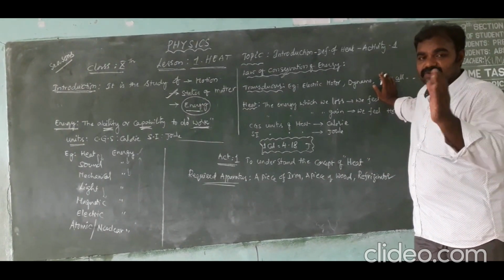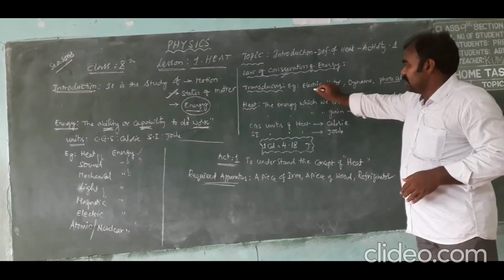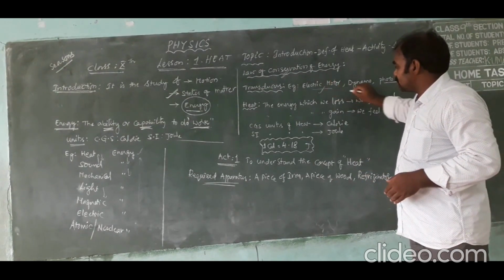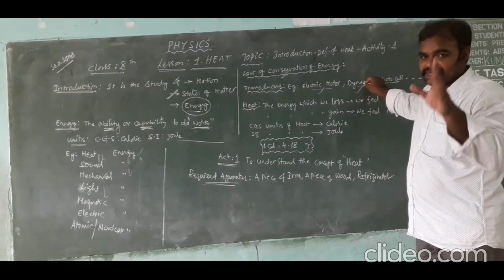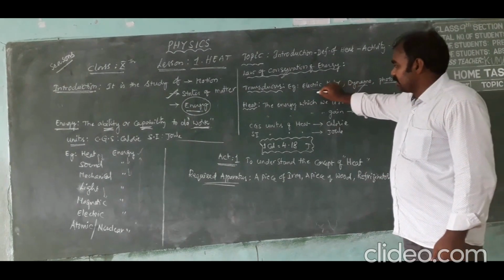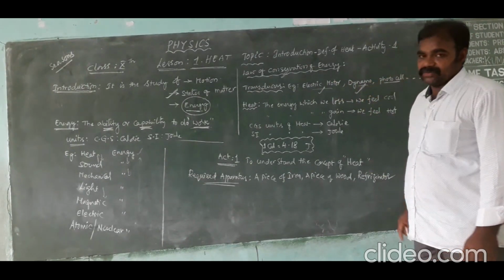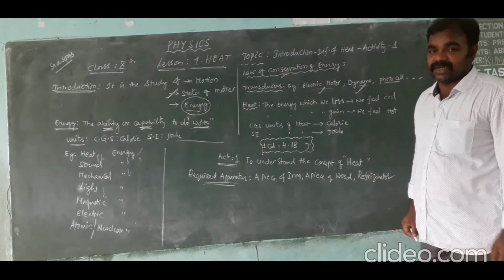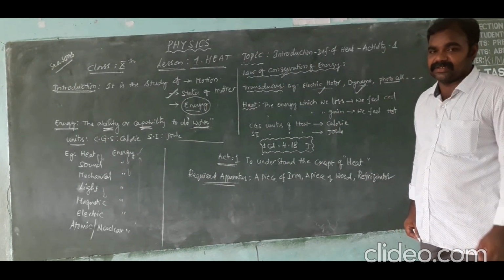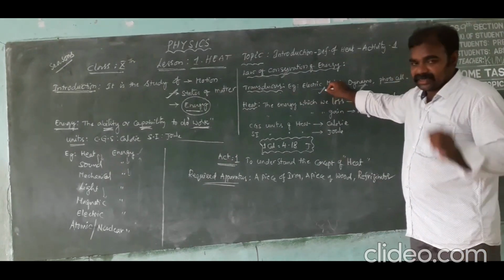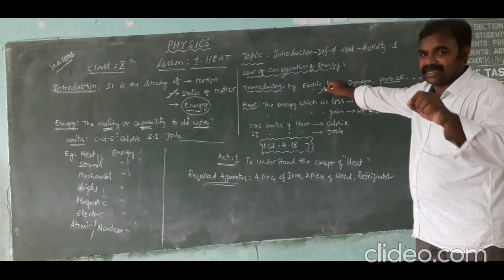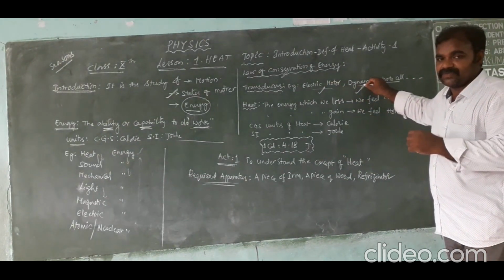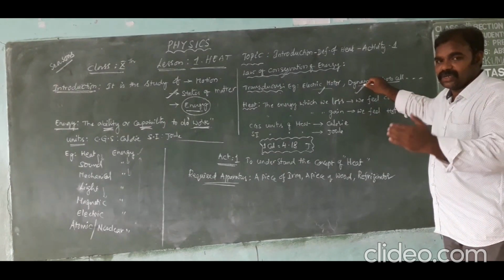For example, here I wrote 3 transducers. And these 2 transducers are very important from the 10th class point of view: the electric motor and the electric dynamo. An electric motor is a transducer which can convert electrical energy into mechanical energy. And the second one is the electric dynamo. It can transform mechanical energy into electrical energy.